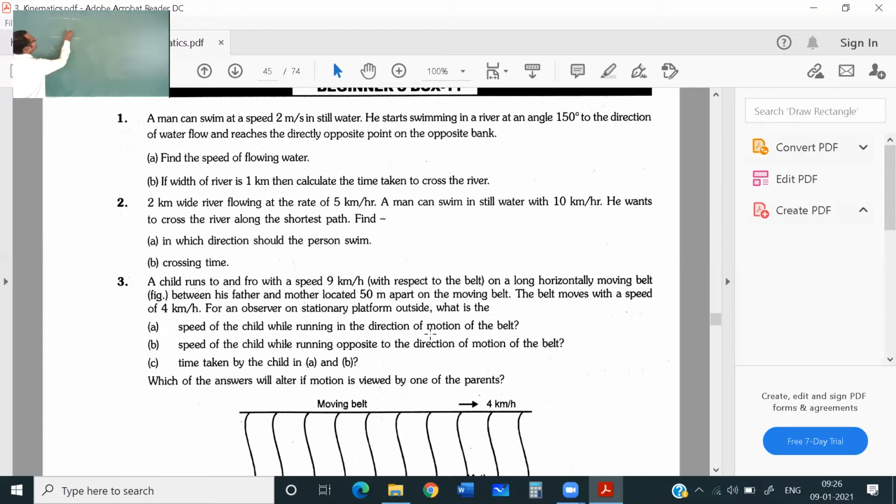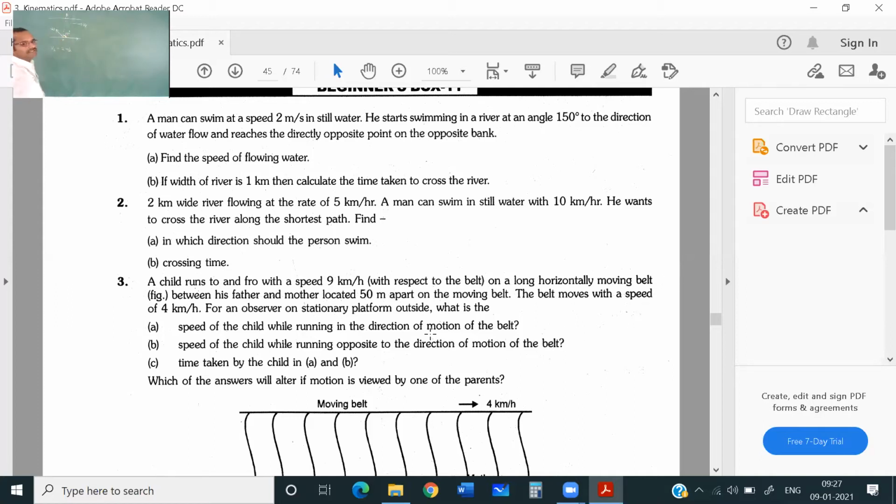Let us imagine water flow is in this direction and the swimmer is going like this. This is the velocity of the river, and this total angle is 150 degrees, given as the velocity of the swimmer with respect to the river. He reaches exactly the opposite point on the opposite bank. This is point A, so he is going to reach the exactly opposite point.